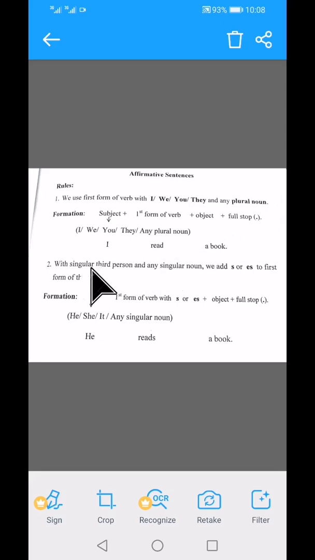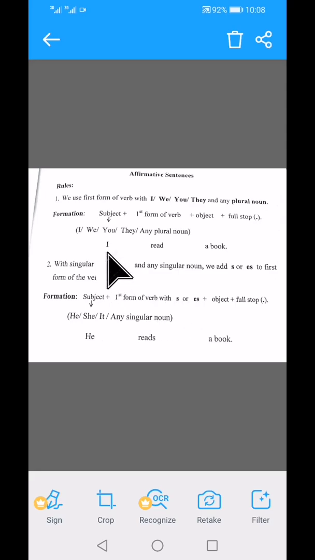But if you have third person singular in the sentence, for example, he, she, it or any singular noun, for example, Hamid, Ahmad, any city name or any person or animal name, if it is singular in the sentence, then we add s or es with first form of verb. When you have I, we, they, you or any plural, you just add first form of verb, and when you have he, she, it or any singular noun or subject in the sentence, we just add s or es with first form of verb.